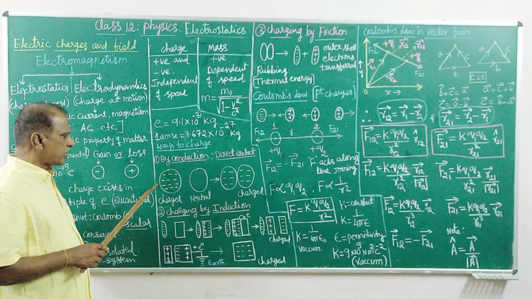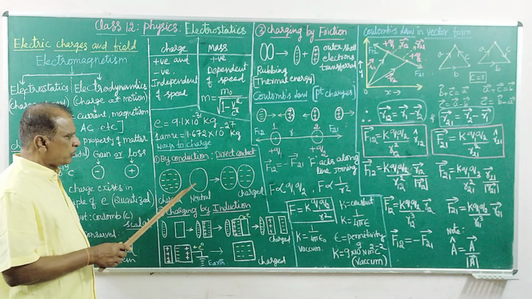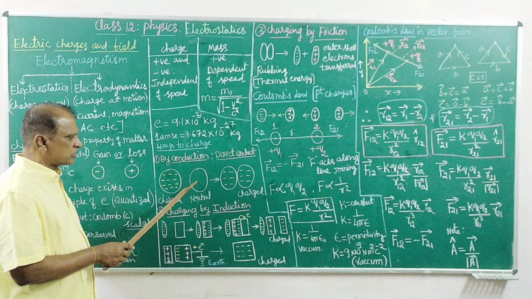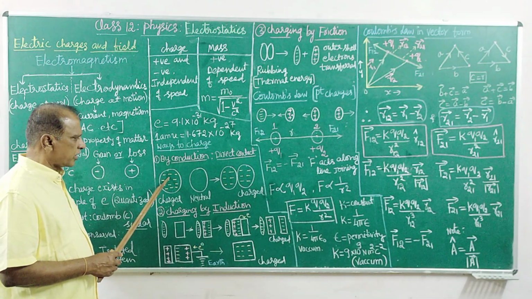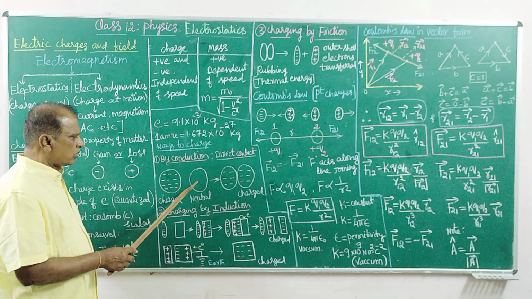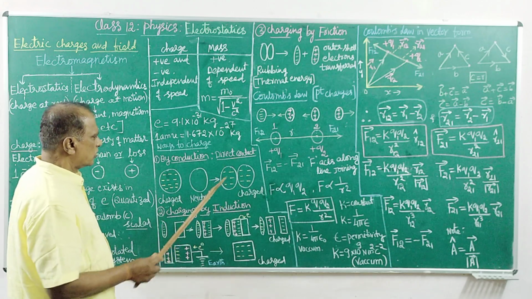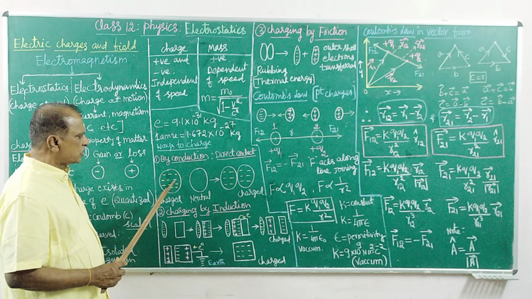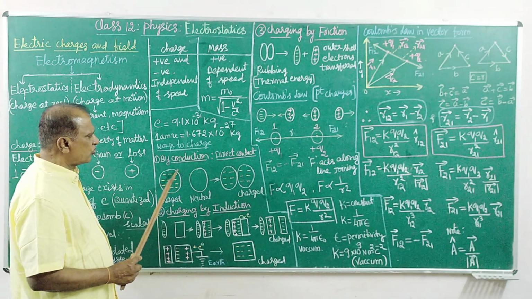Take an object containing negative charge, electron excess. When you bring a charge-neutral object, with no net charge, near it, and when they touch each other, the electron-rich object's electrons can flow from here to here.